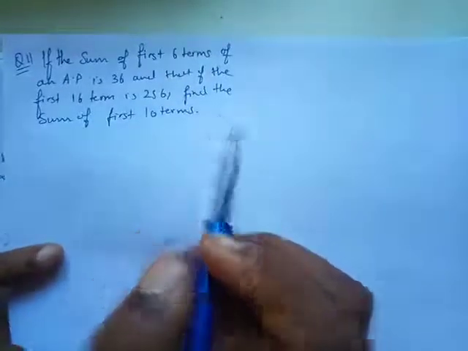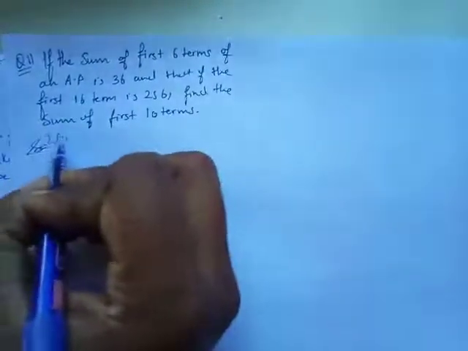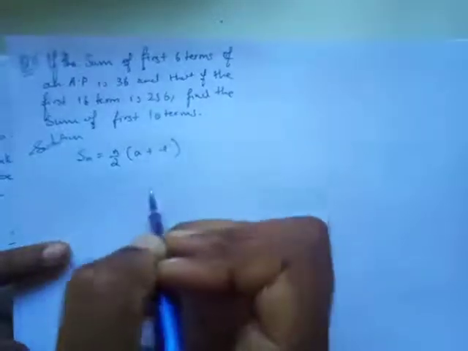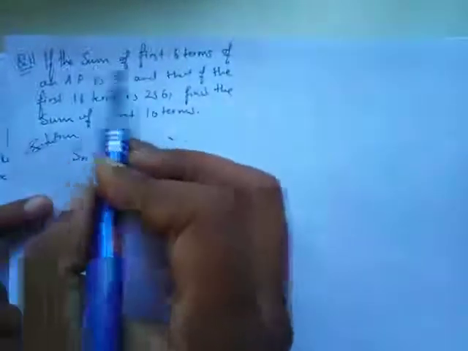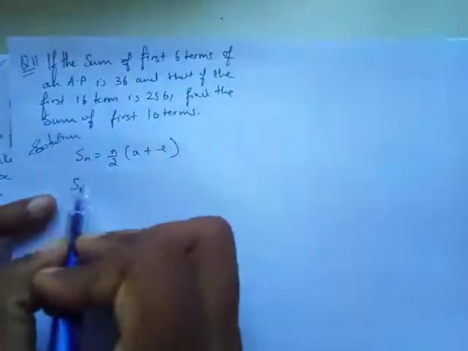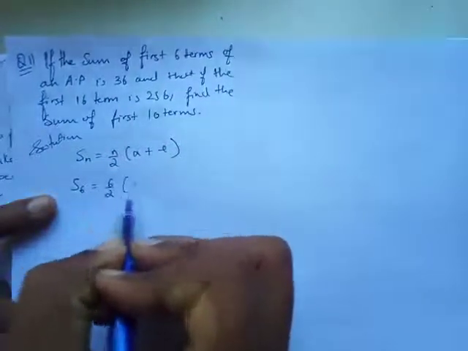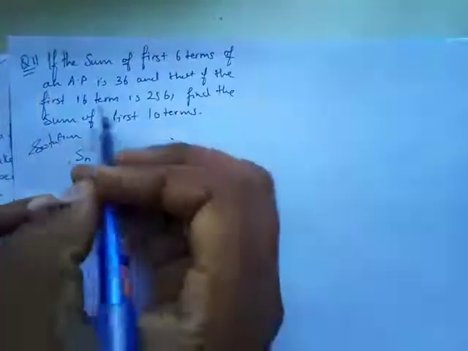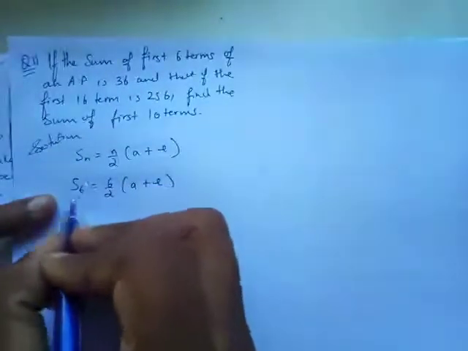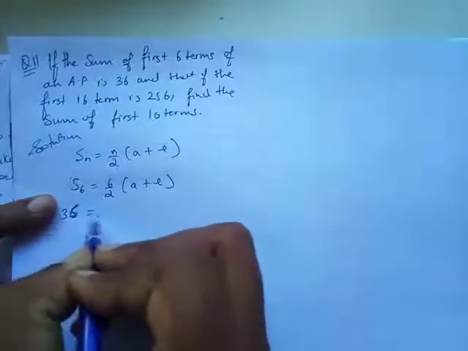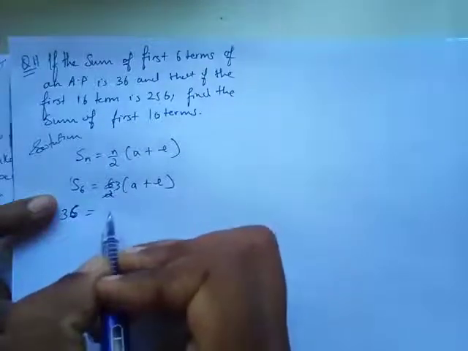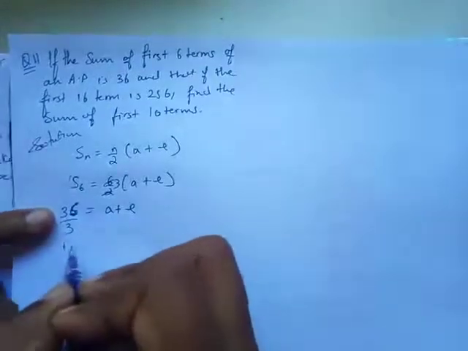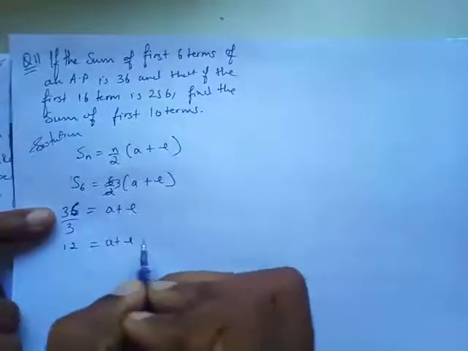Okay, so let's see what we can do over here. So you know the sum formula is equal to n upon 2 (a plus l), simple as that. Okay, so they have said sum of first 6 terms, 6 n की जगह 6 terms, 6 upon 2 (a plus l), I don't know at all. Okay, so that is 36, so the sum of 6 terms is 36, so I'm writing 36 over here, and this is going to become 3, okay, and 3 is going to get divided, so a plus l, so आपके पास कितना आ जाएगा, a plus l, this is the first equation.